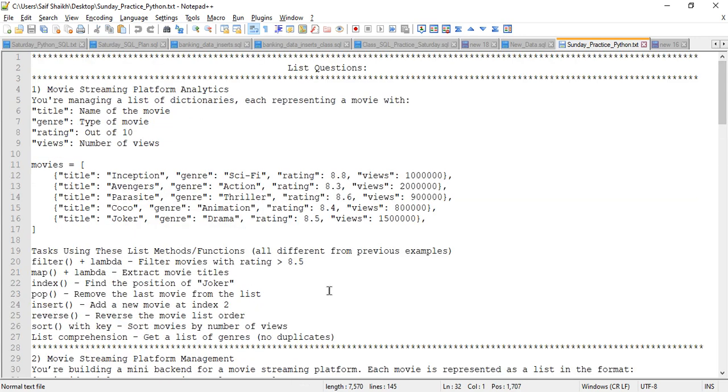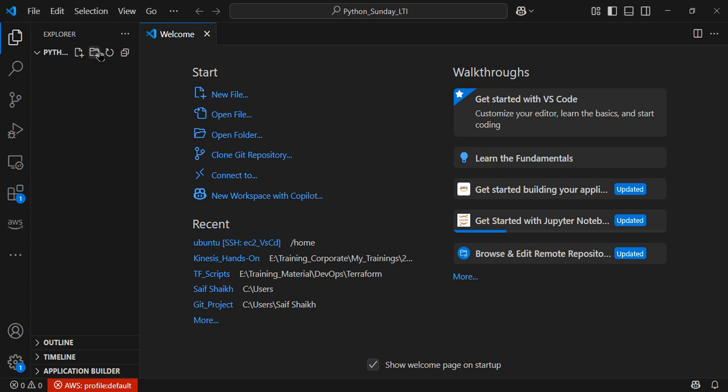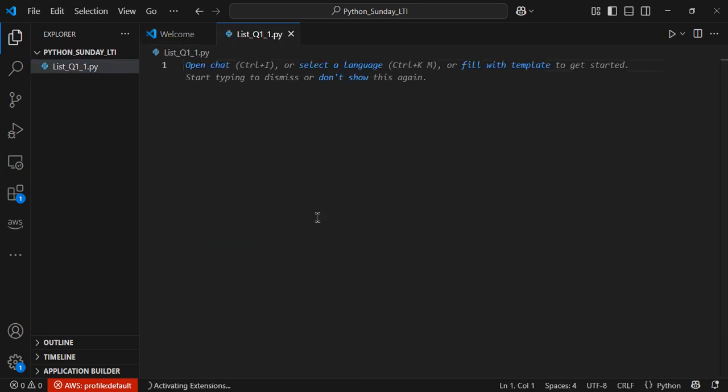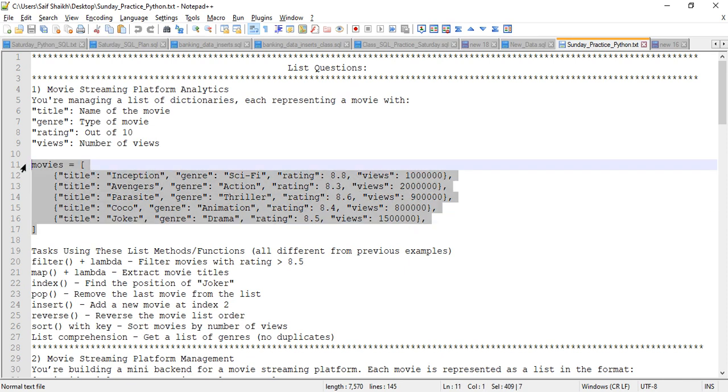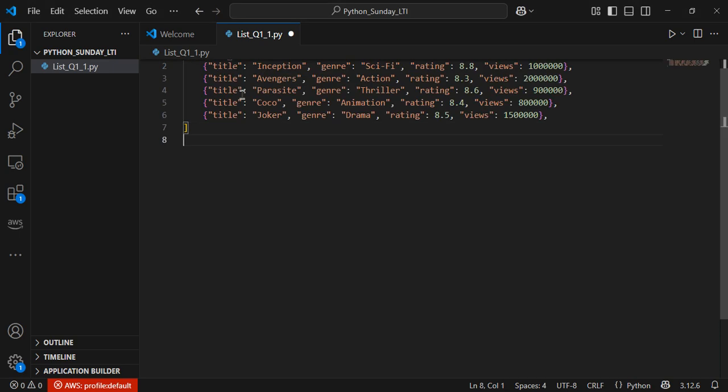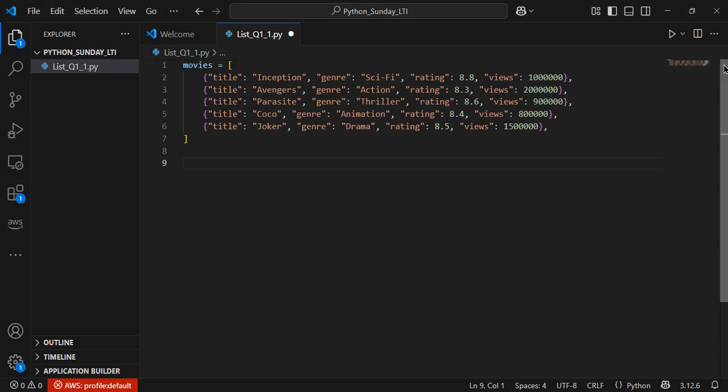Okay, so let's start solving this, and let me create a new .py file. For each question I'll record a new video so that it will be short videos and you can refer to it nicely. So from the list, that is question 1, I'll be giving two questions, and from that I'm trying to solve the first one. So let me copy this input and paste it over here. Okay, so this is data.